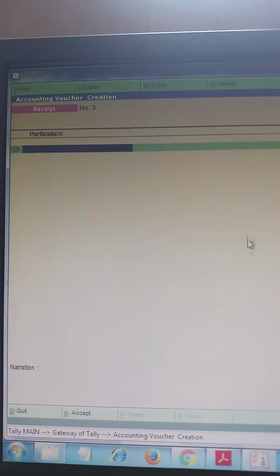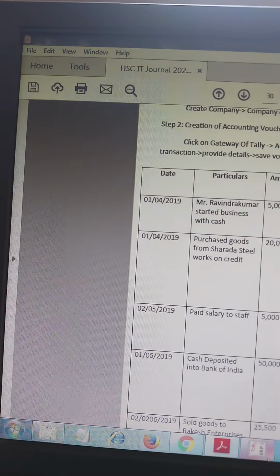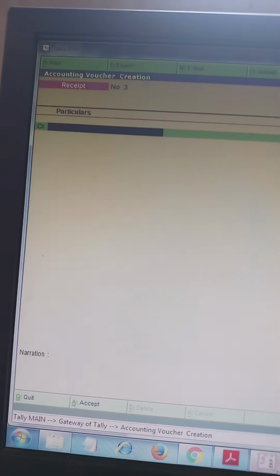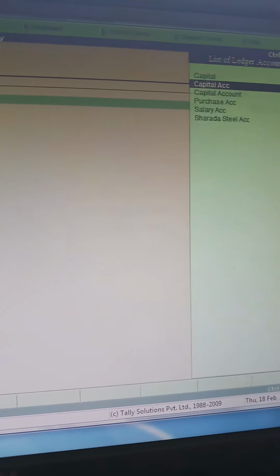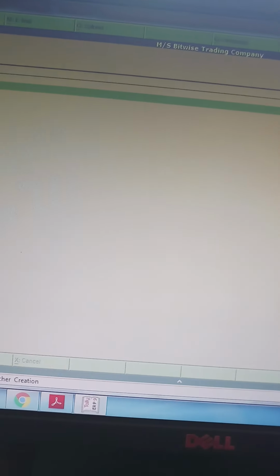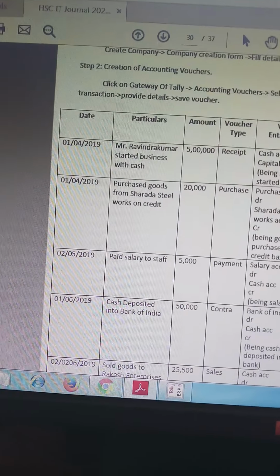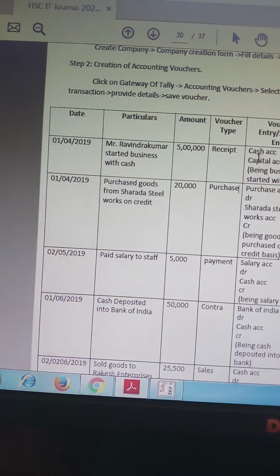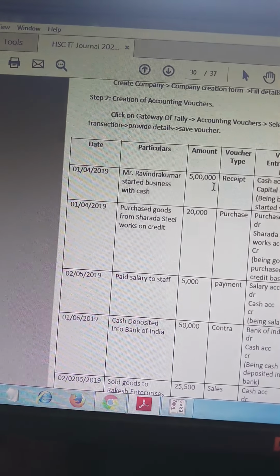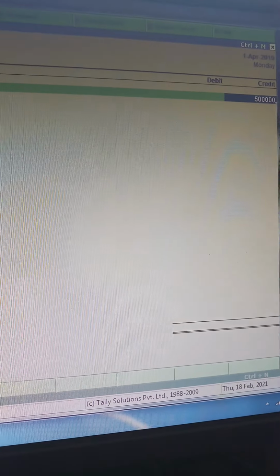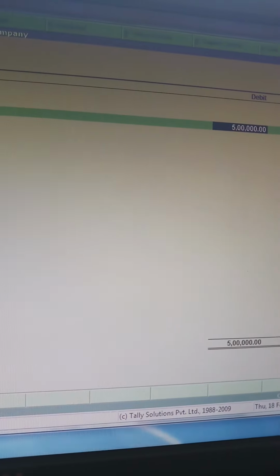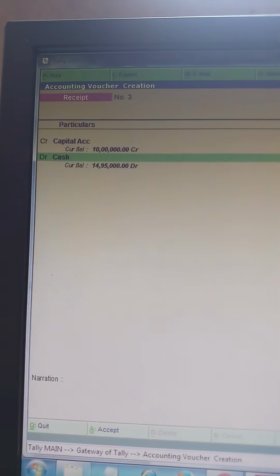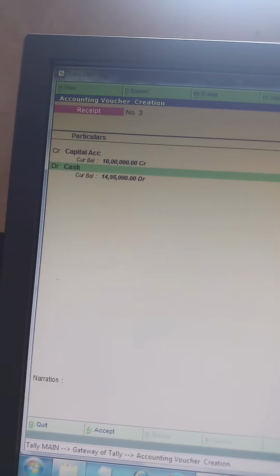Now see, this is the receipt voucher screen. What is the entry? Cash account debit to capital account credit. So here you have to provide the credit account first, so I am selecting capital account. Capital account is credited and cash account is debited. The amount is 5 lakh. So this is the entry. The credit account is capital account and the debited account is cash account.